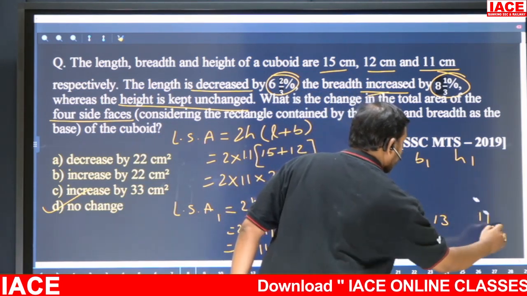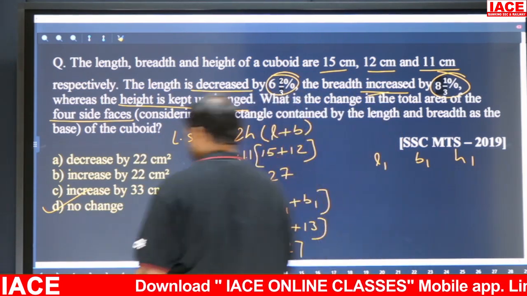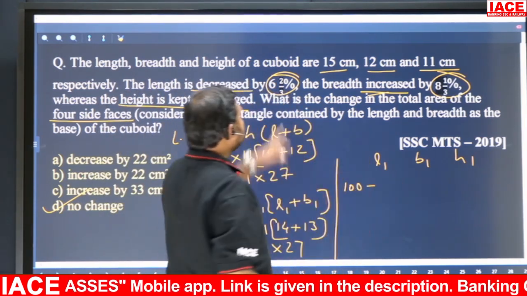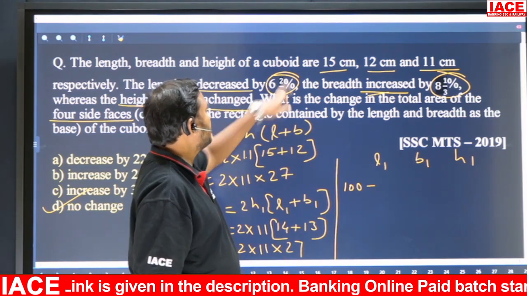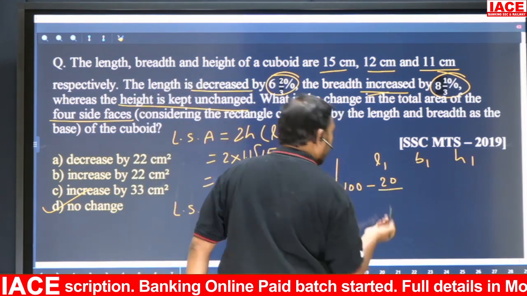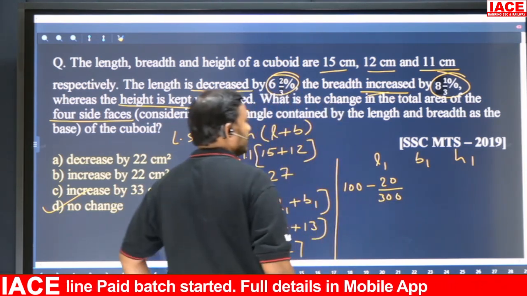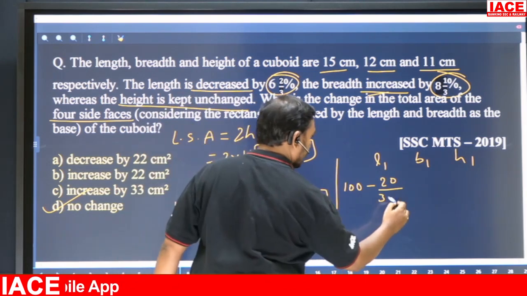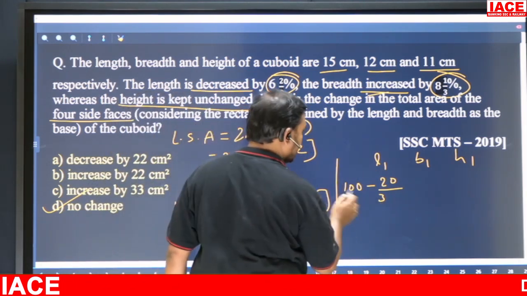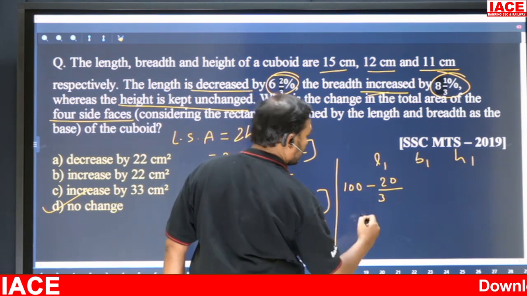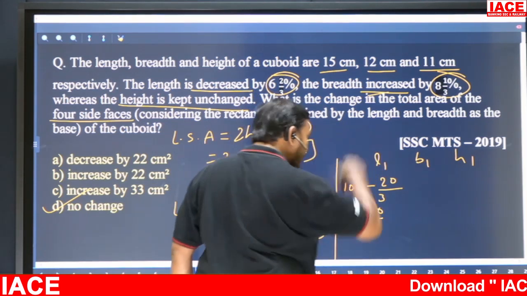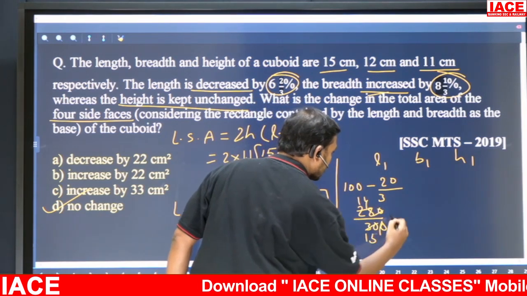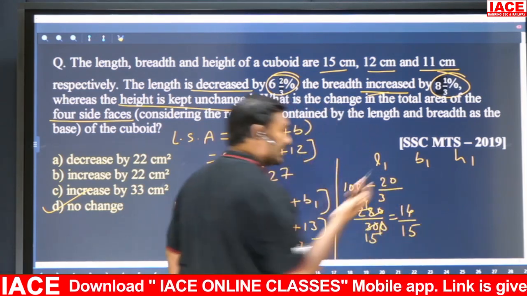So I'm writing here 16. What is that? 6 and 2 by 3. That means 100 minus 6 and 2 by 3; 6 threes are 18 plus 2, 20. 20 by 3 percentage, right? So 300, sorry. So 300 minus 280 by 3 percentage, 100, means what will come? 14 by 15. So this is how much? 14 by 15. Like that we have to find.